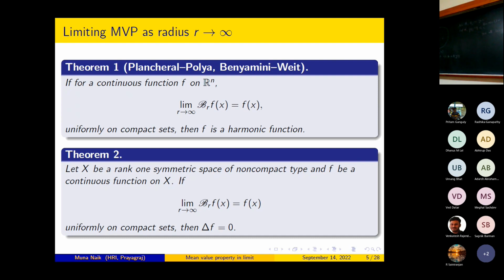So in view of the generalized mean value property, it makes sense to ask this question for all other eigenfunctions of the Laplace-Beltrami operator. But to state that result, we need some preliminaries about symmetric spaces, which I will do.